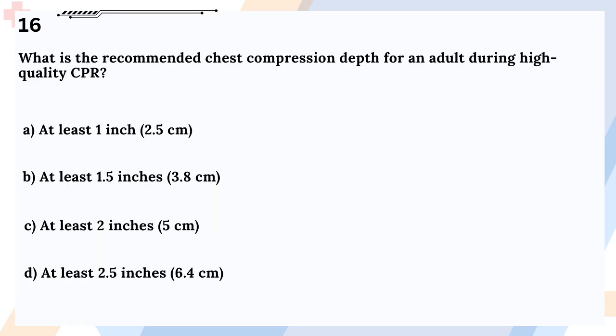Question 16. What is the recommended chest compression depth for an adult during high-quality CPR? A. At least 1 inch, 2.5 centimeters. B. At least 1.5 inches, 3.8 centimeters. C. At least 2 inches, 5 centimeters. D. At least 2.5 inches, 6.4 centimeters.